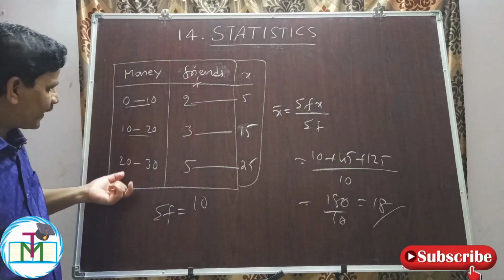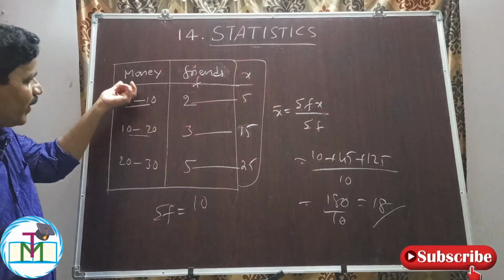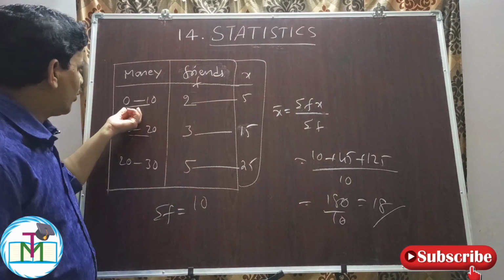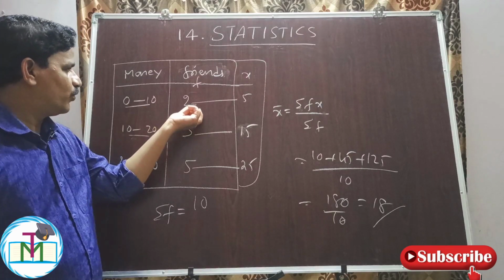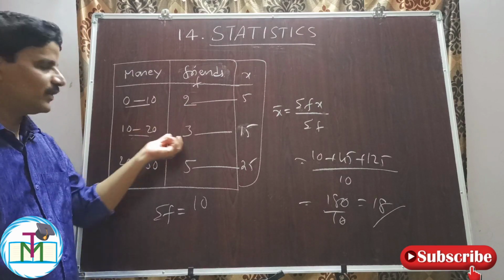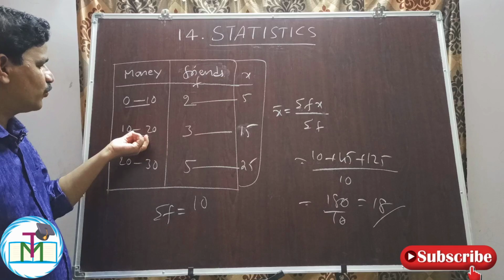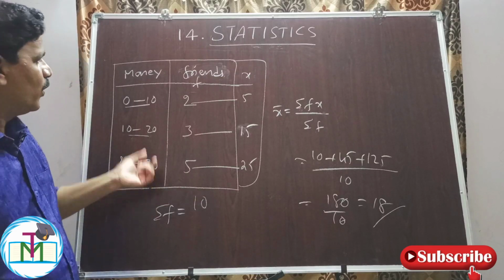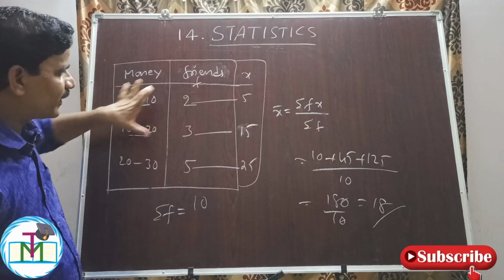So here the class intervals are about money, and f, the frequency, is about friends. Between 0 to 10 rupees there are two friends, between 10 to 20 rupees you have 3 friends, and 5 friends are having between 20 to 30 rupees. Therefore we have to find the midpoint for the class intervals.